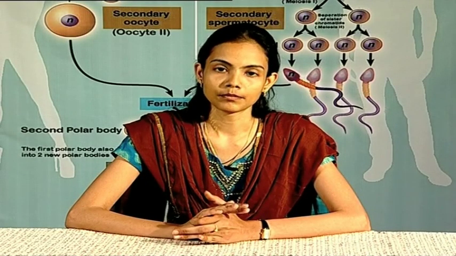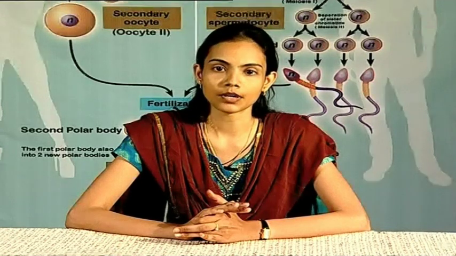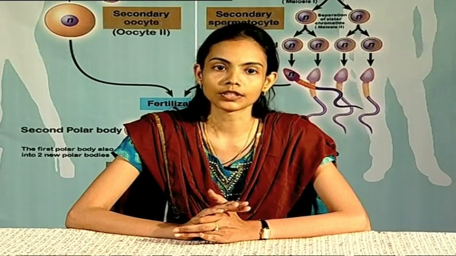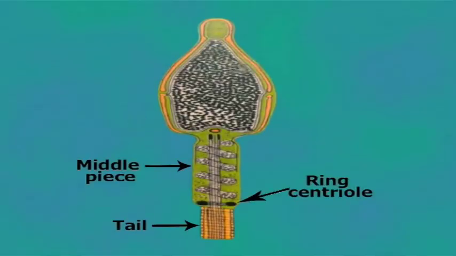In other animals, particularly in mammals, a condensed layer called the manchette in sperm is confined to the periphery of the middle piece of the sperm. Ring centriole. The posterior end of the middle piece is marked by a dark ring known as the ring centriole. This ring centriole forms the boundary between the middle piece and the tail.